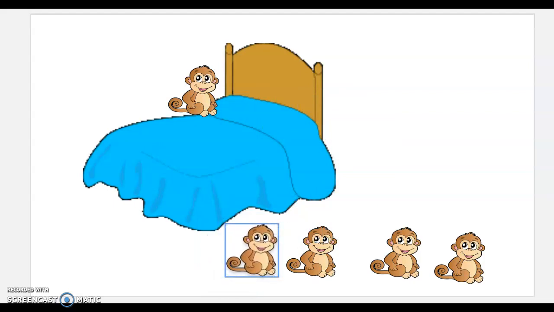She fell off. How many monkeys are still jumping on the bed? Yep, one little monkey jumping on the bed. How many monkeys are on the floor? Oh, we have a lot of monkeys on the floor. We have more monkeys on the floor than on the bed. Let's count the monkeys on the floor.